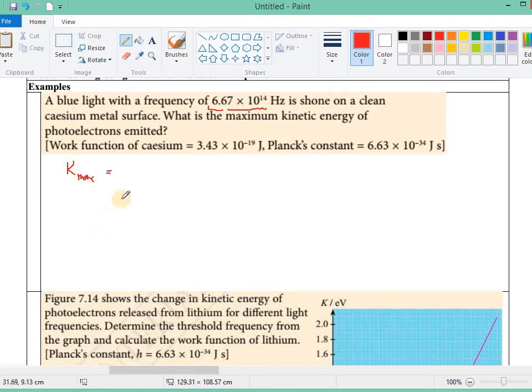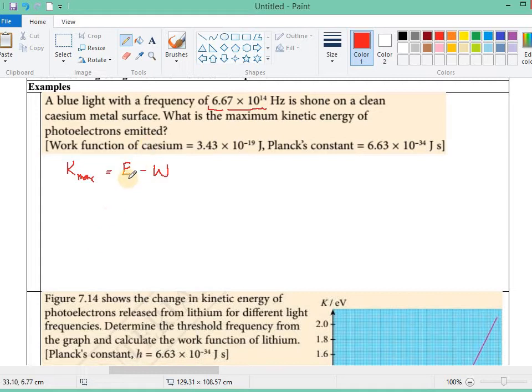The maximum kinetic energy can be calculated by taking the energy of the photon minus the work function.